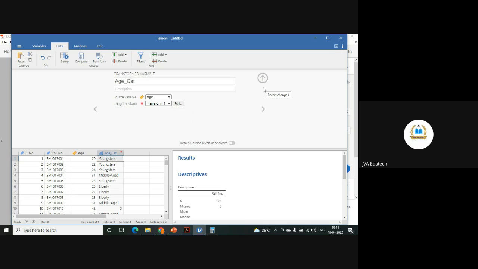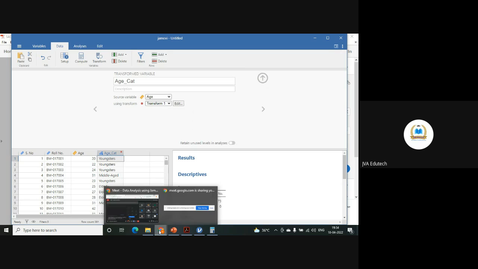Now, the second transformation that we do is recoding. Let's say you have made a questionnaire. In that questionnaire, you want to do reverse coding of a few of the variables.